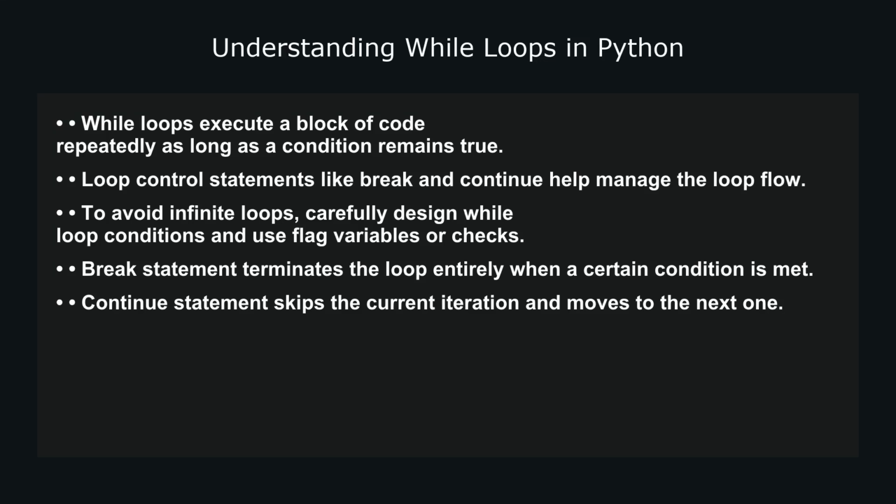In programming, a while loop is a control flow statement that allows us to execute a block of code repeatedly as long as a certain condition remains true. It's a powerful tool for iterating through data structures, performing repetitive tasks, and controlling the program's flow. However, without proper usage, it can lead to infinite loops, which can cause the program to hang indefinitely.